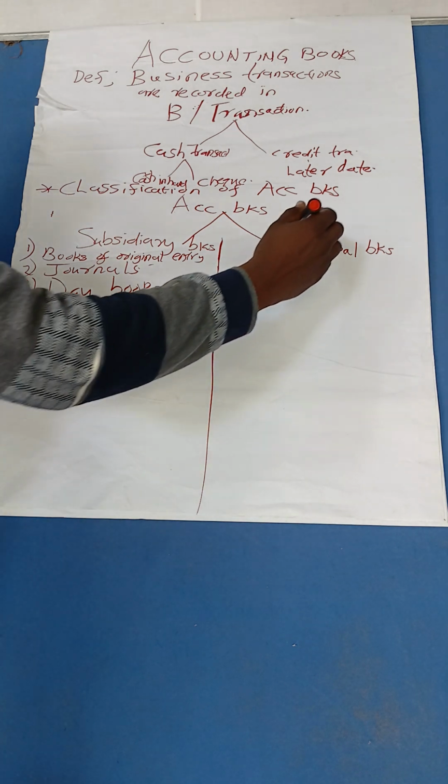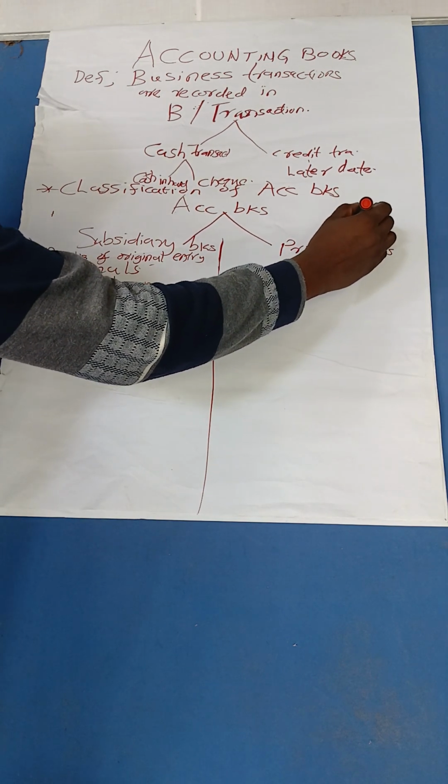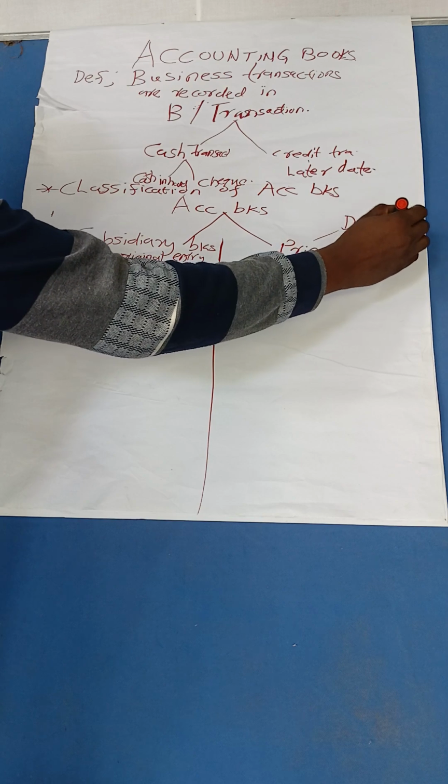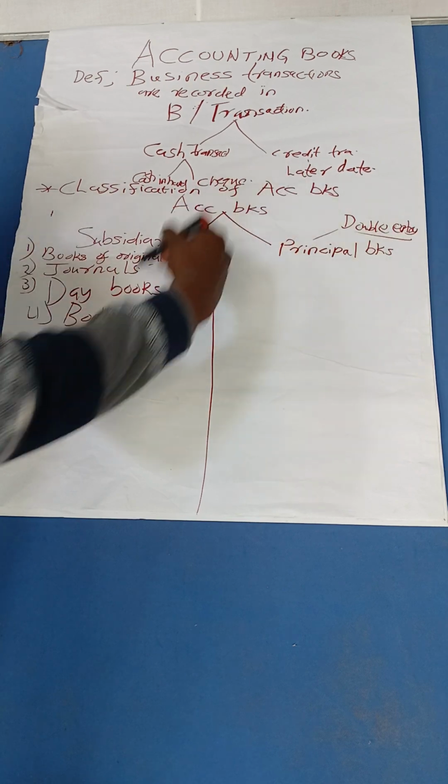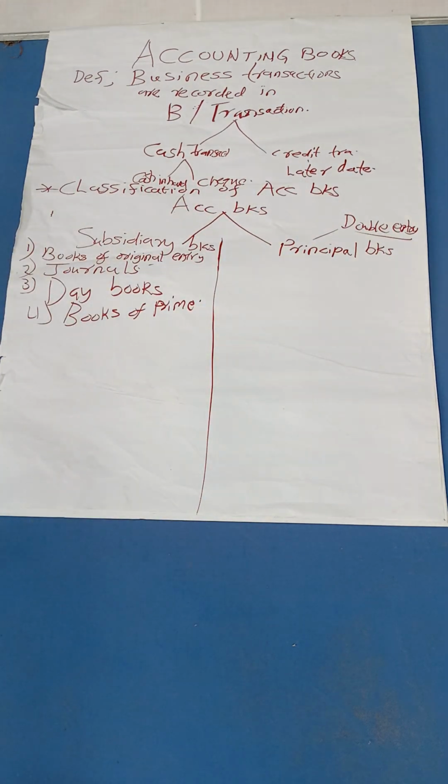Good. That is the keyword there, the difference: double entry system. The principal books observe the double entry system, but unlike them, the subsidiary books don't observe the double entry system. We will understand that more when we start venturing into the practical example, which I will show you. So principal books follow the double entry system, unlike subsidiary books, which don't follow it at all.